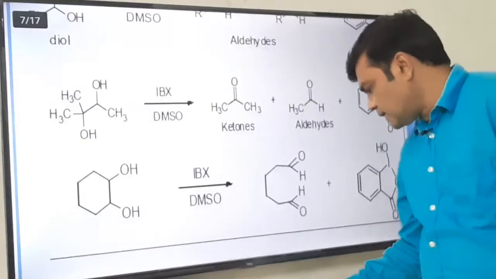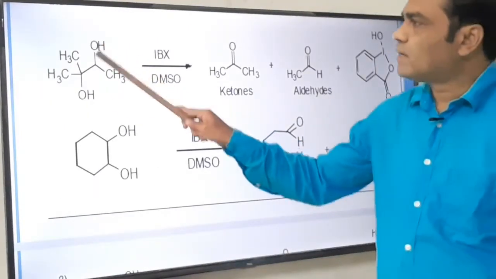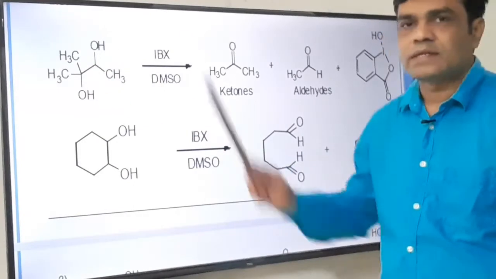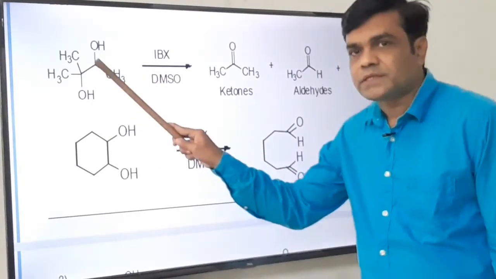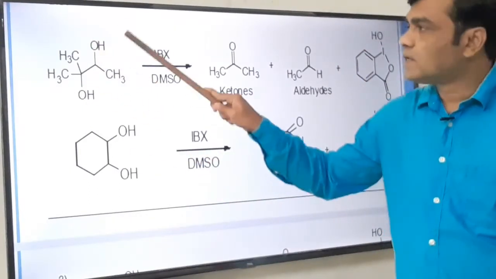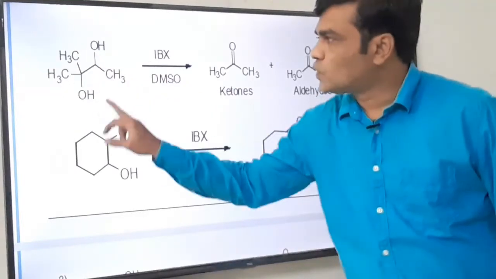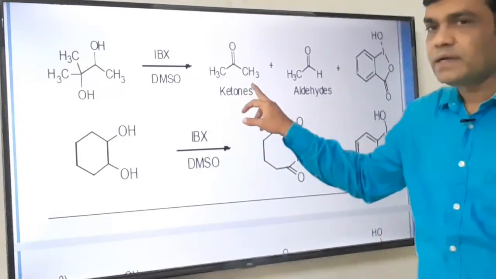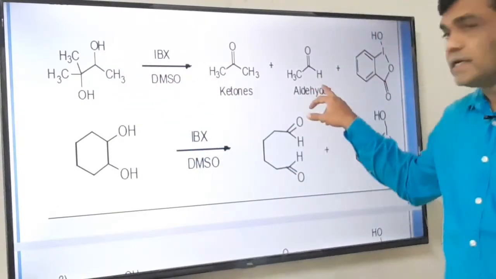Let us see some examples of this category. It is a diol, two OH groups are there, a vicinal diol. The carbon-carbon bond cleavage takes place. This part will oxidize to ketone, that is acetone is obtained, and this part will oxidize to aldehyde, that is acetaldehyde is obtained.